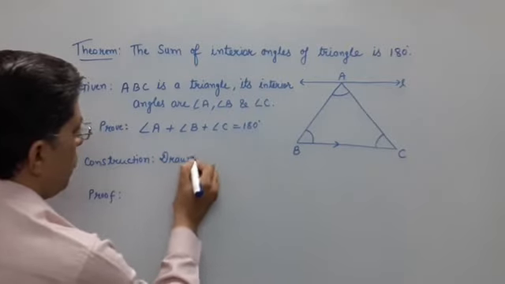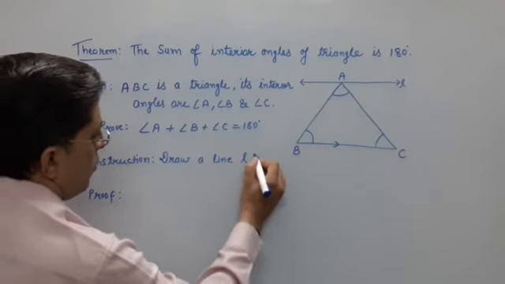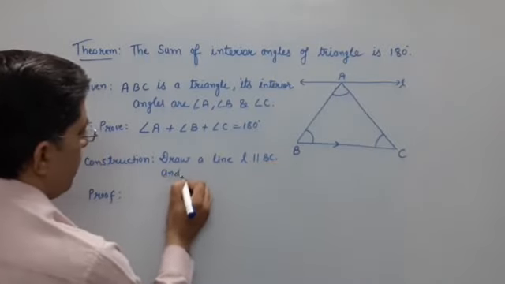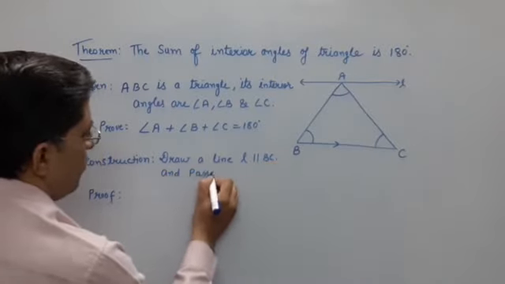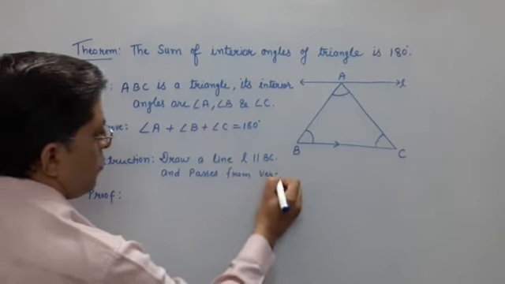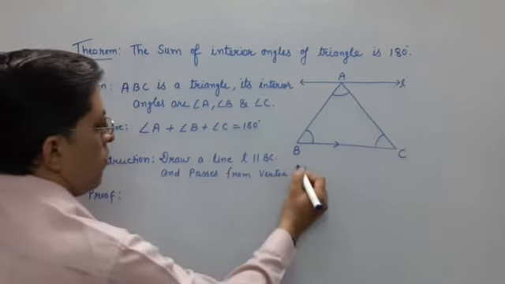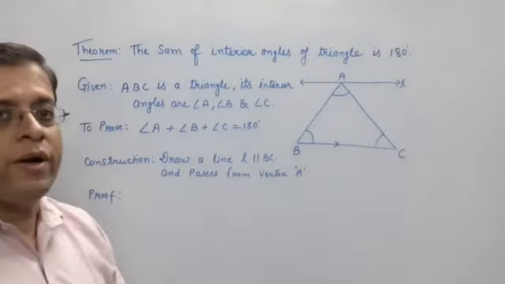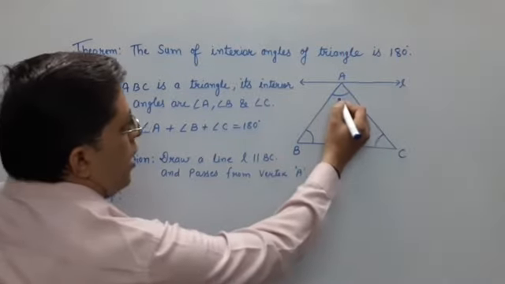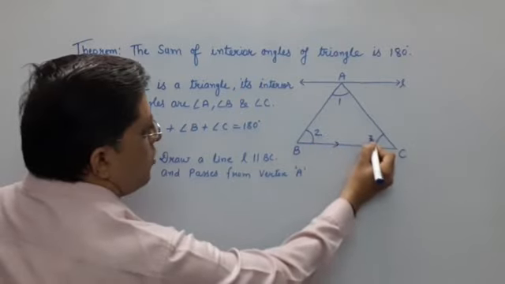Draw a line L which is parallel to BC and passes through vertex A. After that, just you see, angle A I am making 1, angle B is 2, angle C is 3.